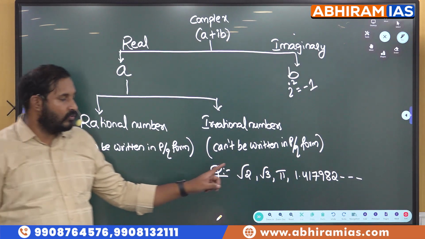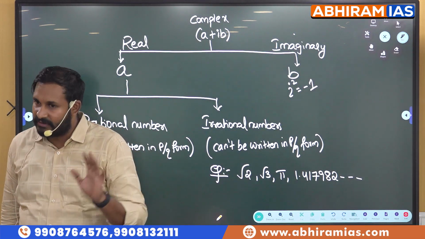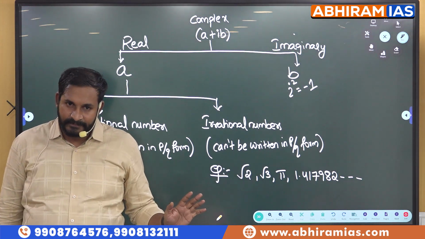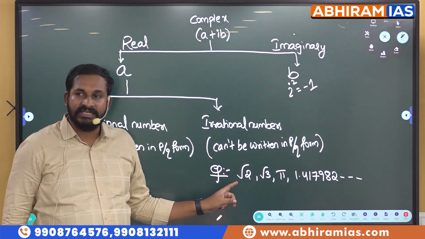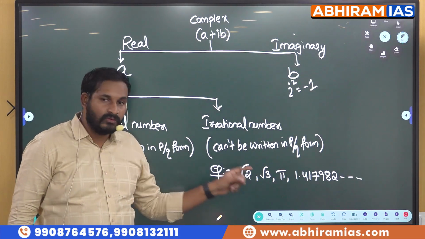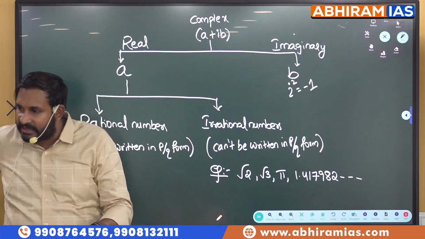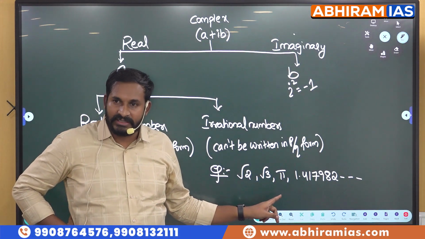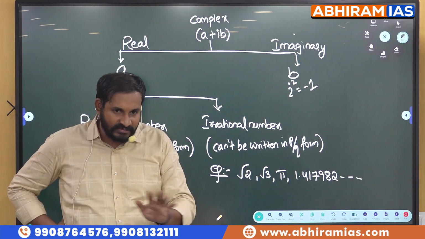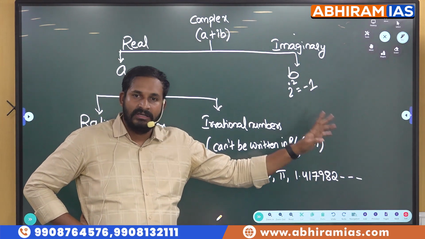So students, root 2 in general we will take it as 1.414, that is an approximated value only, not an exact value. So that is the reason we will consider root 2 as an irrational number. Similarly, root 3 also, 1.732 we will take, that is also an approximated value, not an exact value. Pi value 22/7 we will take, right? That is also an approximated value. So we cannot take all those values, and this is